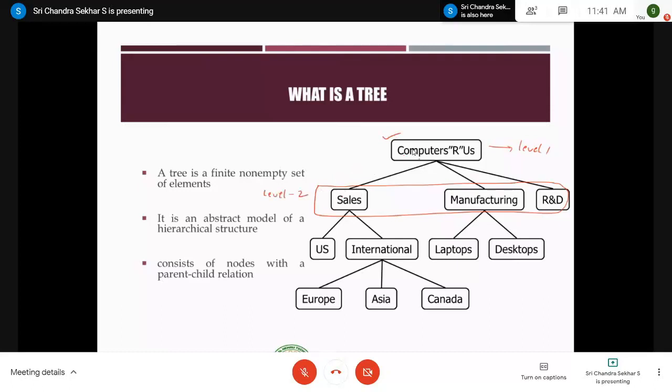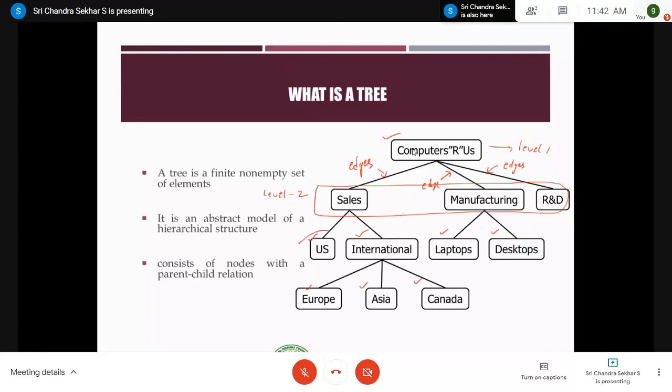So coming to the nodes, we have computers, US is one node, sales is another node, manufacturing, R&D, US, international, laptops, desktops, Europe, Asia, Canada, all these things are nodes. You can observe that these nodes are connected with a link or with an arc, which we call edges. That's what we discussed in the previous slide, right? These are called edges, and in some cases you can also name these edges. That's not wrong, these edges can be given some names, right? We have different numbers of edges, right?